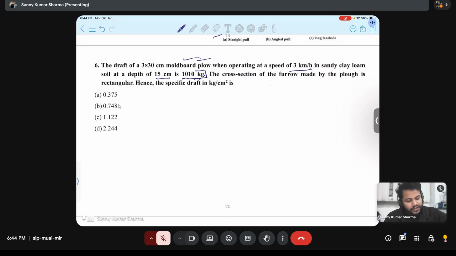The cross section of the furrow is made whenever some working element is engaging in the soil; it makes some cross section. That defines what the draft will be and how to calculate the unit draft and all. The types are like somewhere it will be rectangular, somewhere triangular. In this case, it is making a rectangular cross section. What is the question asking? Specific draft, which is kg per centimeter square.